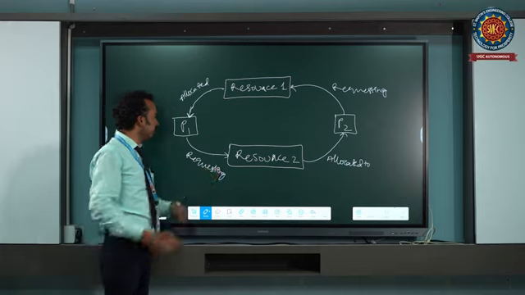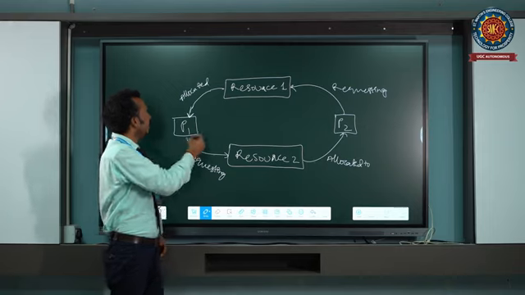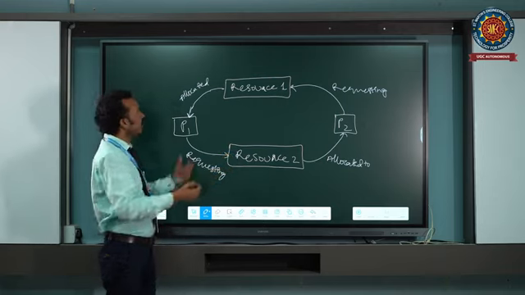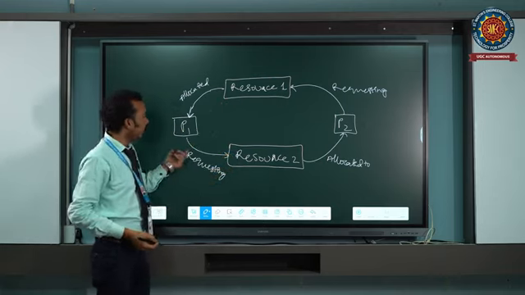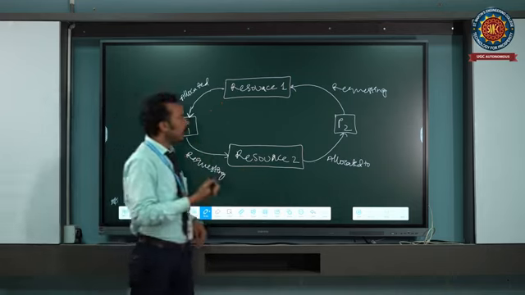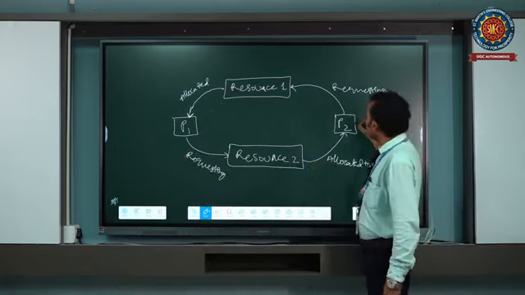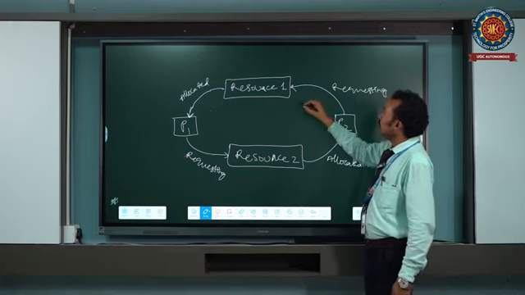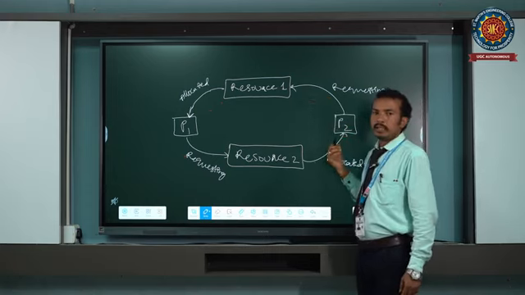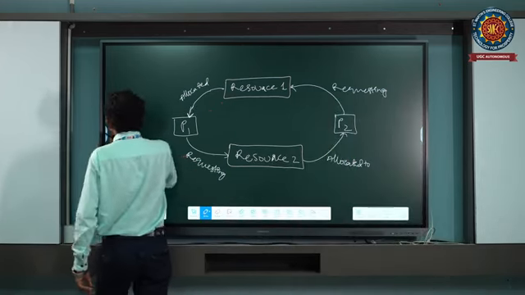1. In this case, for process 1 to complete its execution, it also requires resource 2 as well. It already holds resource 1, and to complete its execution, resource 2 is also required. Here process 2 also has resource 2, and to complete its execution, it requires resource 1 also. So in this case, no process will complete its execution, so the deadlock will occur. Next, we'll go to the necessary conditions.